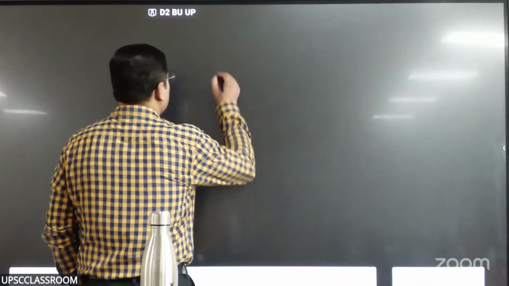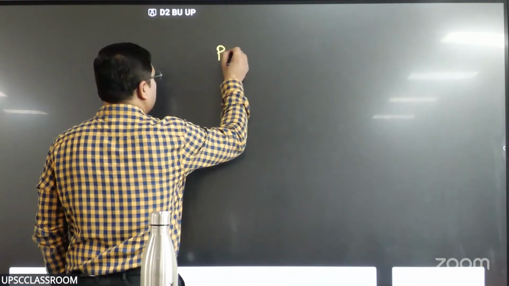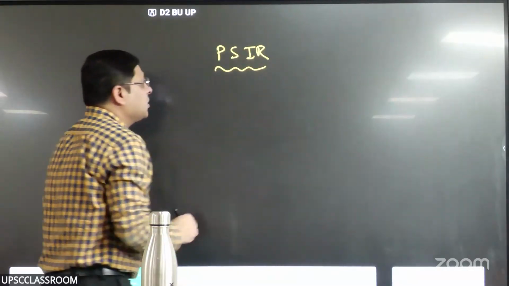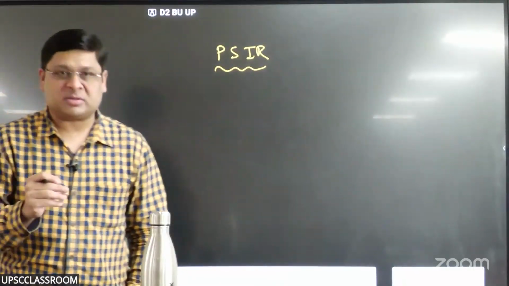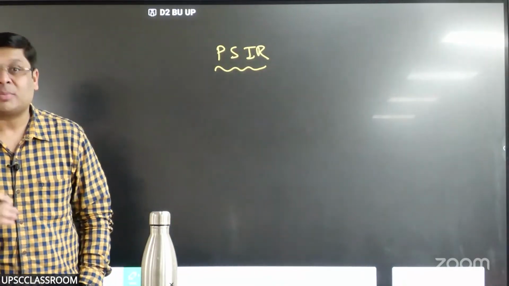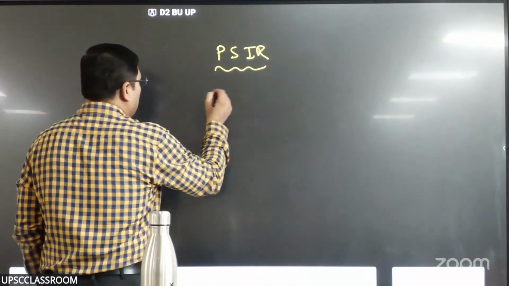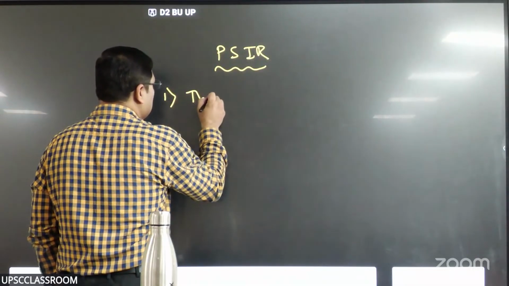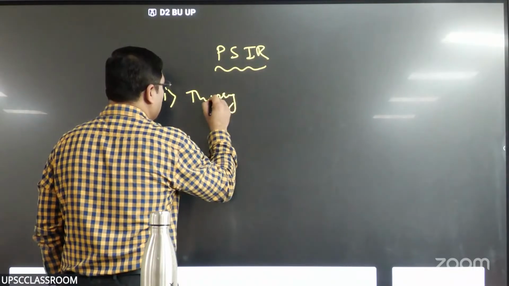Please understand what is called PSIR, right? This entire subject has got some subdisciplines, right? What are subdisciplines of PSIR? One is what is called theory of state.